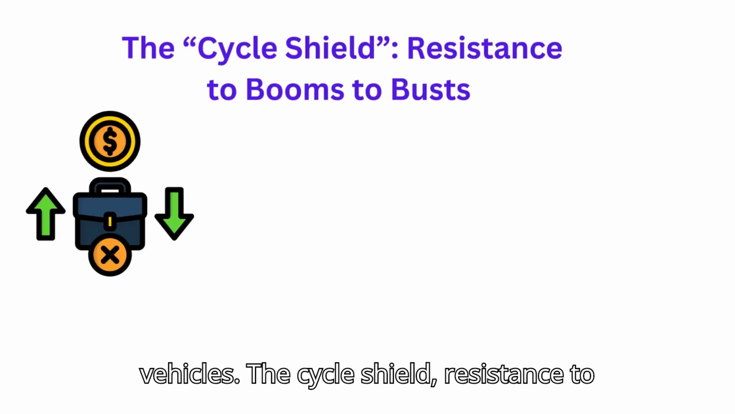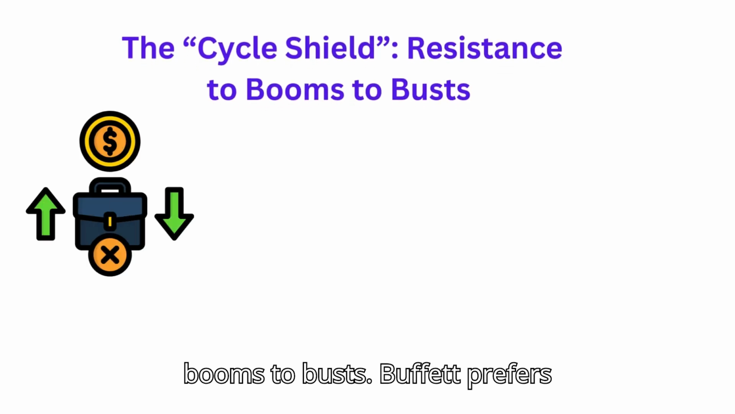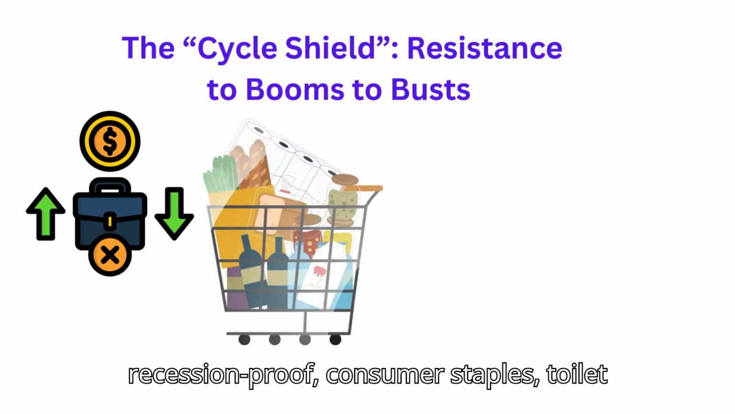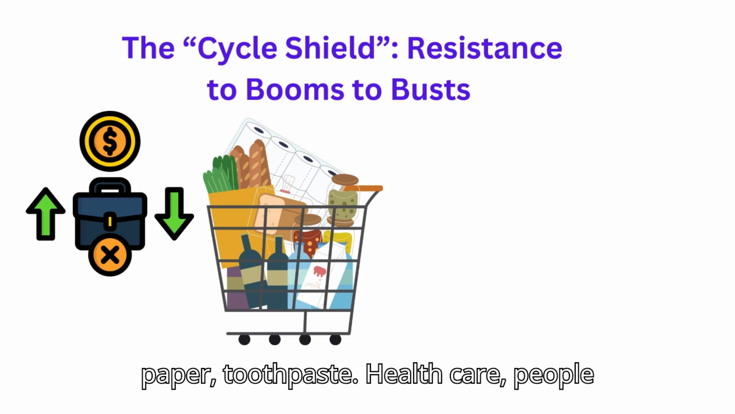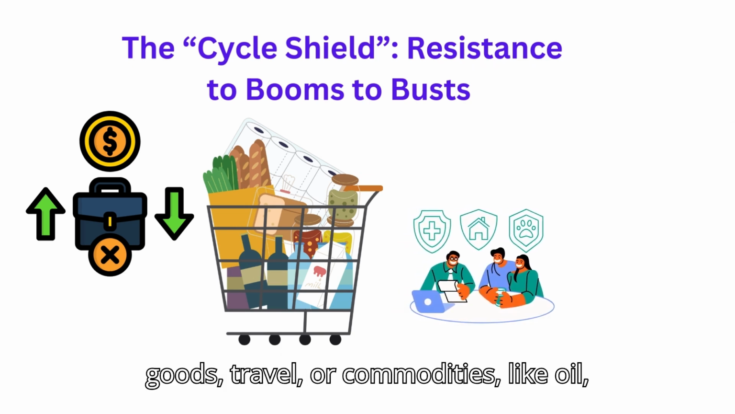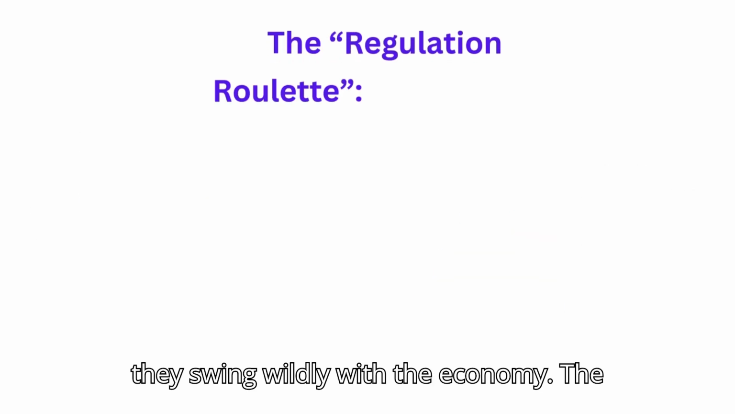The cycle shield, resistance to booms and busts. Buffett prefers non-cyclical industries, aka recession-proof: consumer staples, toilet paper, toothpaste. Healthcare, people get sick in any economy. Avoid luxury goods, travel, or commodities like oil, which swing wildly with the economy.